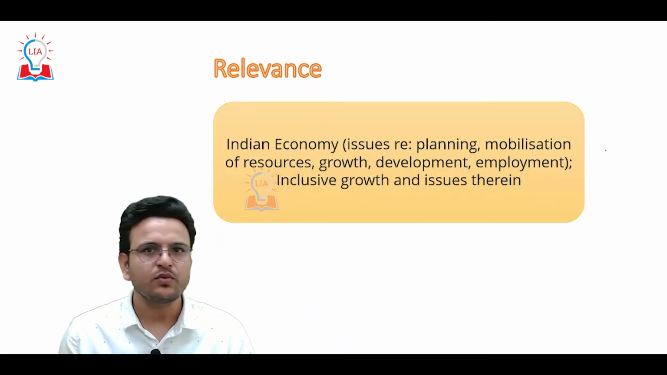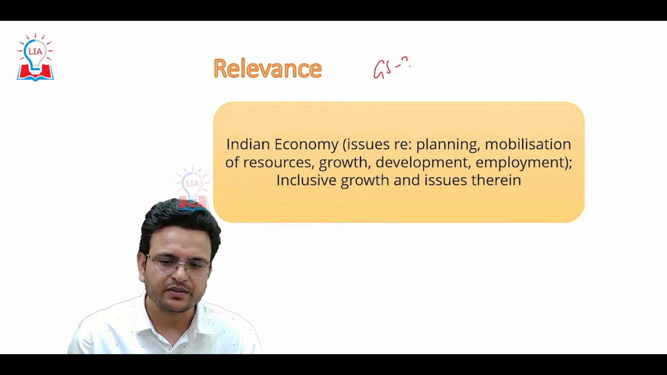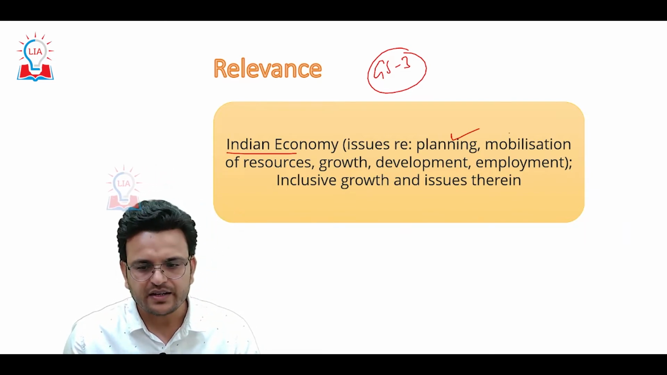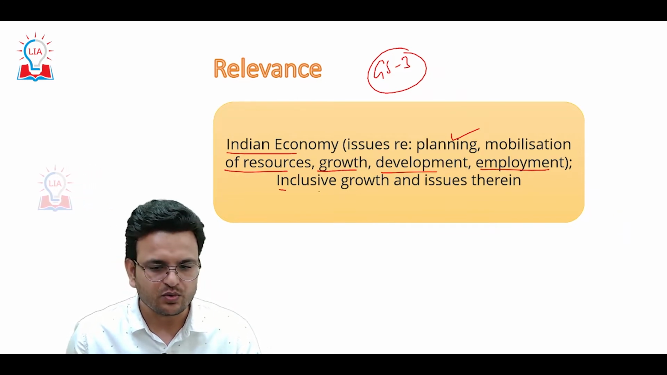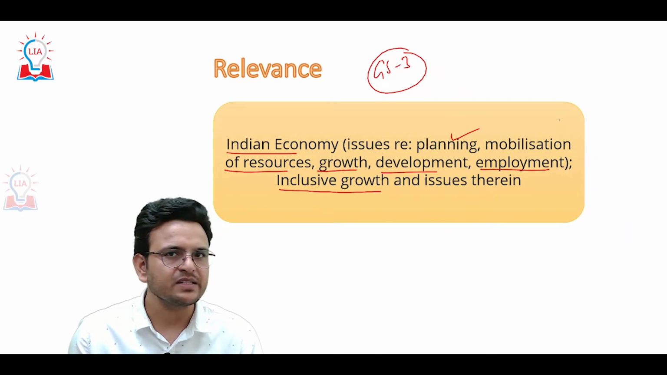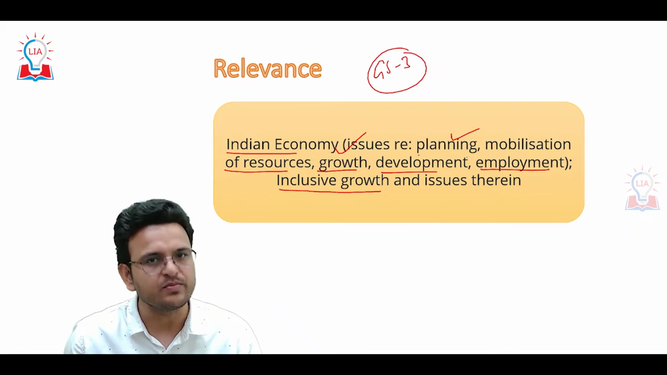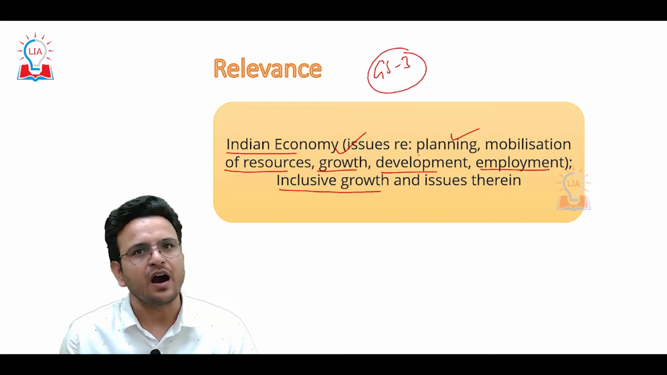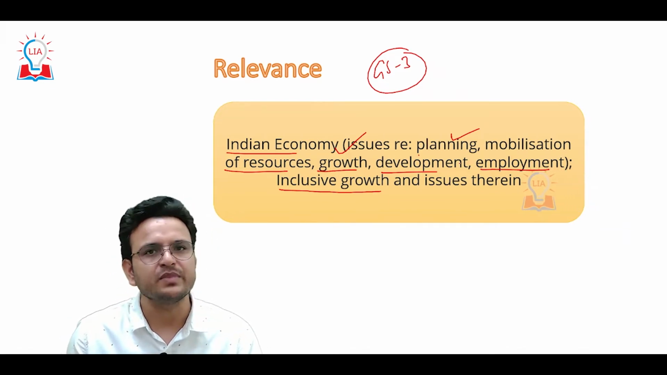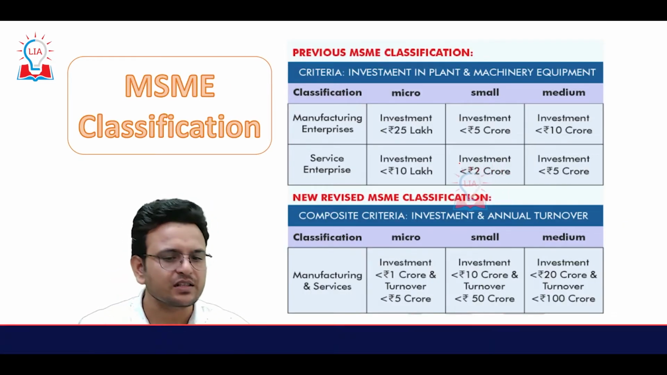Now, first of all, we have to see the relevance of the article. This article is important for GS paper 3. In GS paper 3, we have the topic of Indian economy, like planning, mobilization of resources, growth, development, employment, inclusive growth. For all these topics, MSME is very important. MSME is important for growth, development, employment generation and inclusive growth. So whenever questions come in these topics, like how India can generate more employment, we can mention the point regarding MSME.